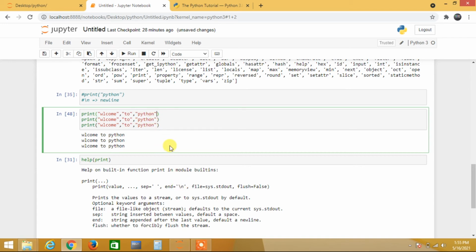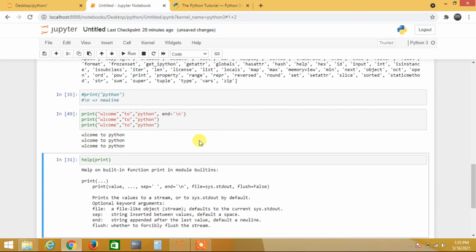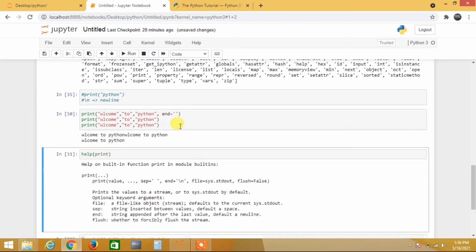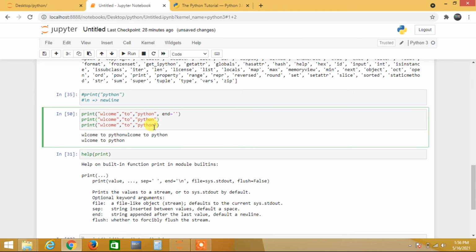See, if I write here comma, then end equal to backslash n, there is no difference. If you check, there is no difference. So the default end is there. If I remove that one, see what happens: here also the default end is there, going to the next line. But here I removed it.